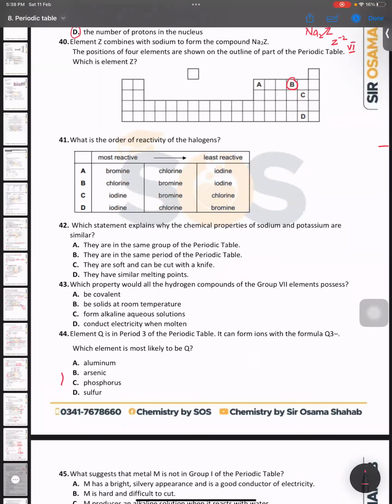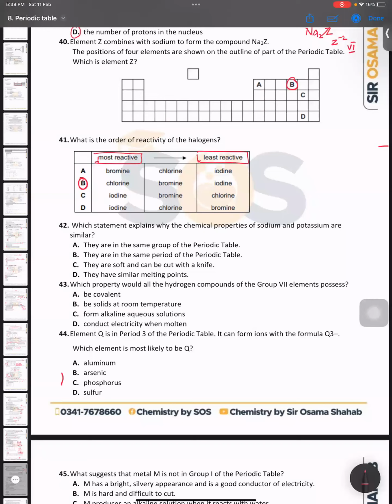It is C. They are asking the order of reactivity of halogens. What is the order of reactivity of halogens? Most reactive to least reactive. Hamza, what is the right answer? B. Yes, B is the right answer. Okay, chlorine, bromine, and iodine. Good job. After that, MCQ number 42.